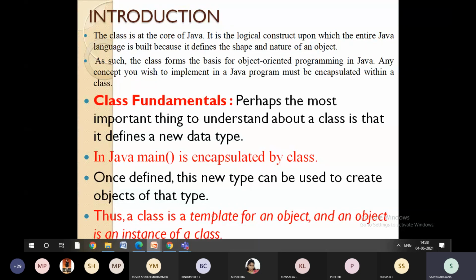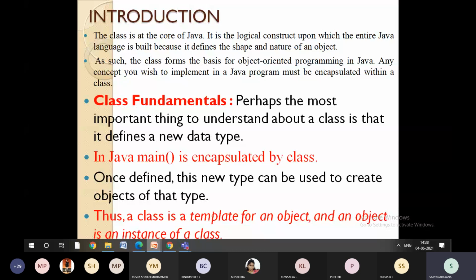Within a class, we are going to encapsulate, or incorporate, all the features and all the concepts which we require with respect to that particular program. Say, for example, if I am writing an addition of two numbers program, then that logic and those components will be incorporated in the class, right? Fine.